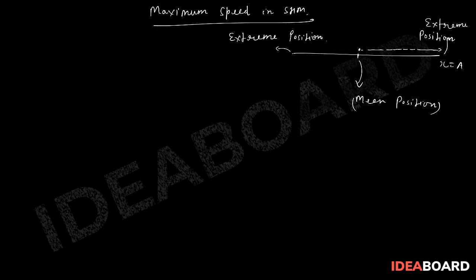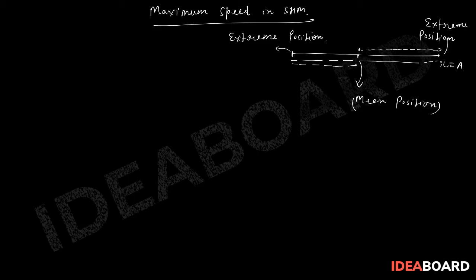This is x equal to A. This point is the extreme position. And this point is said to be the mean position. And again, this point is said to be the extreme position. So the particle is doing SHM between these two extreme points. So it goes like this and then it comes back and then further goes like this. So this is said to be one oscillation, right?